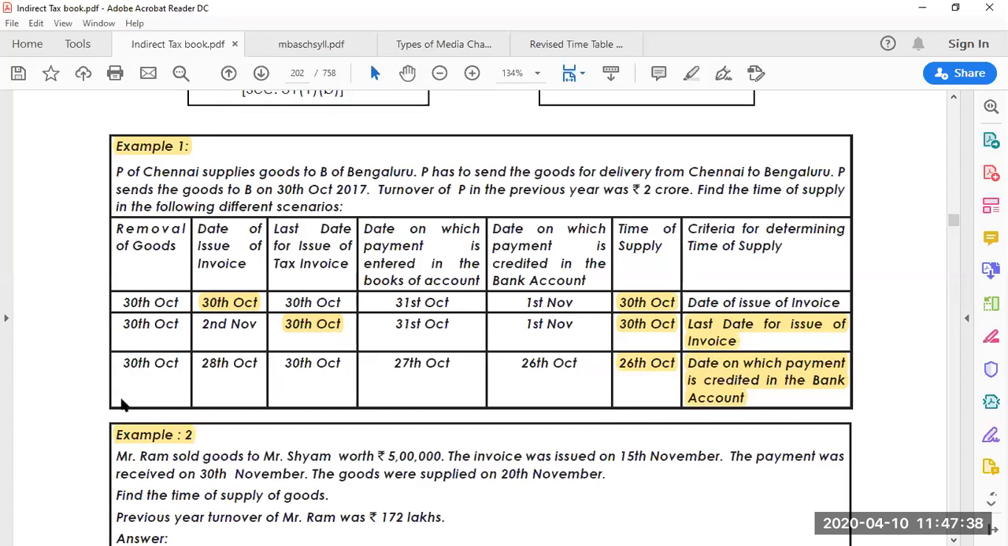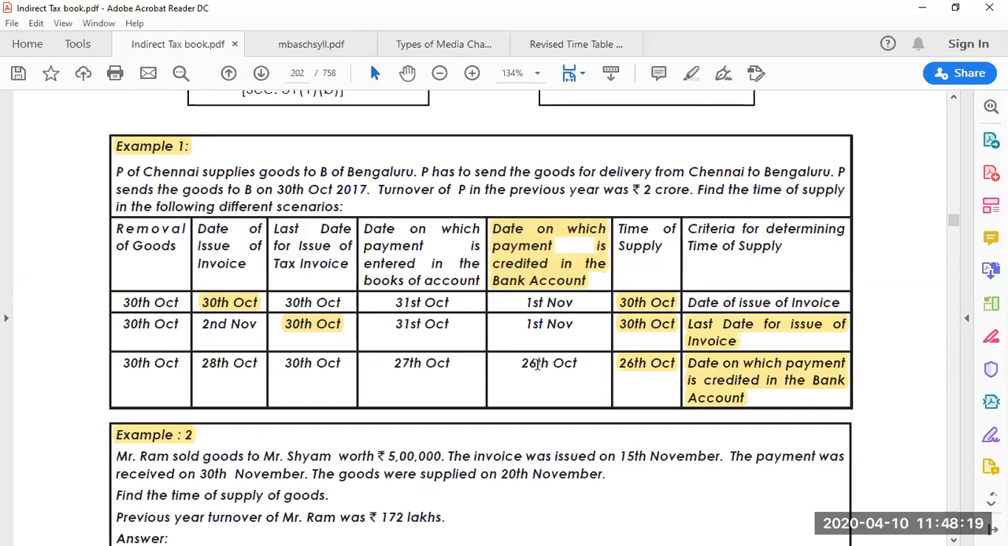That means before you issued the invoice, before the last date fixed to issue the invoice, or when the goods you supplied, removal of the goods 30th October, before that, the money has been credited to your bank account. That means you have received early for that supply. So then the time of supply will be considered as the date on which the payment is credited to bank account. Because what we are looking at is the earliest of the available options, earliest of the dates.